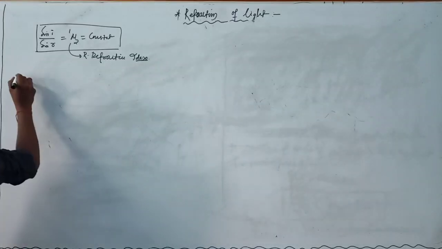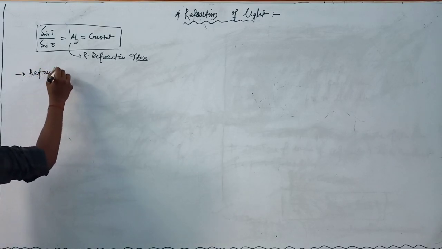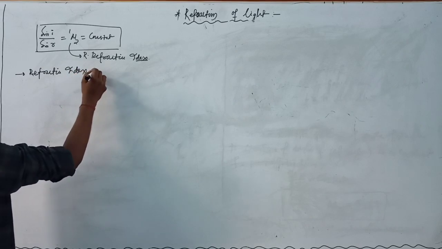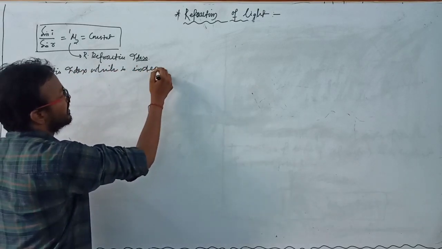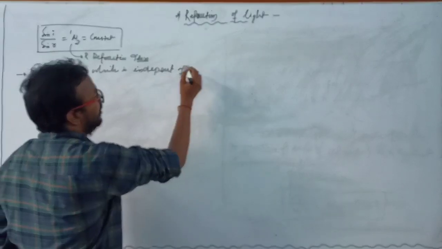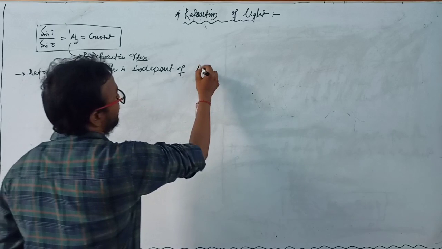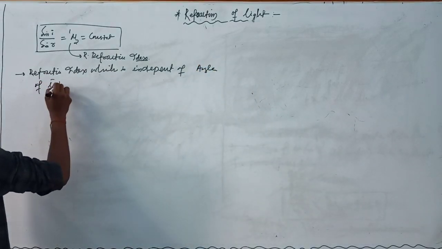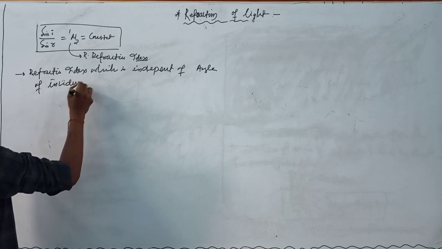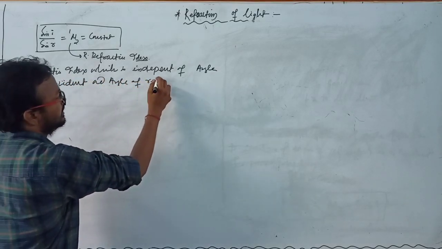So this constant quantity, or refractive index, we simply write as the refractive index, which is independent of the angle of incidence and the angle of refraction.